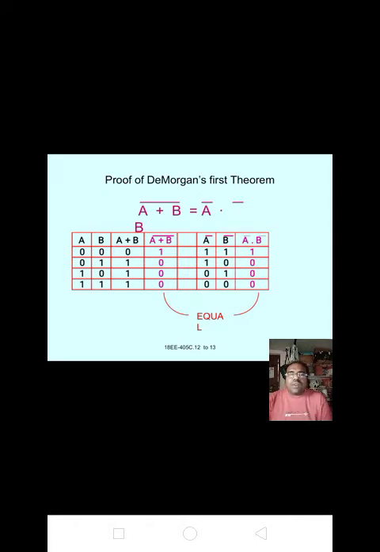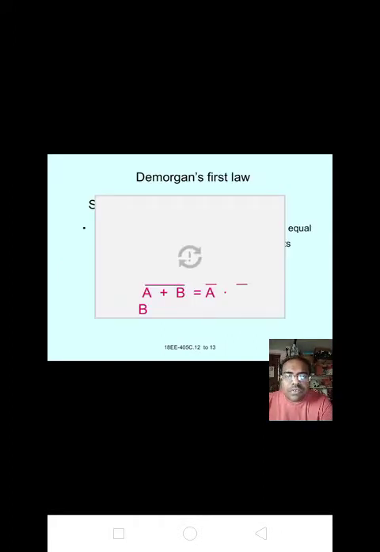Here, proof of De Morgan's theorem. First of all, you must make a note of it. It is the most important one. What is meant by De Morgan's law? Please make a note of it.